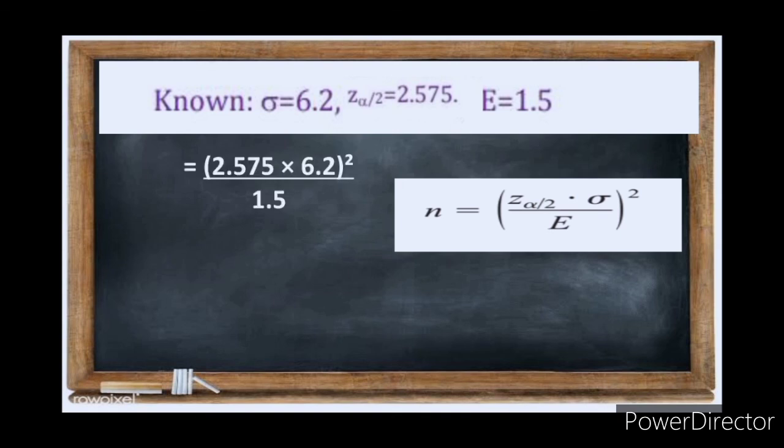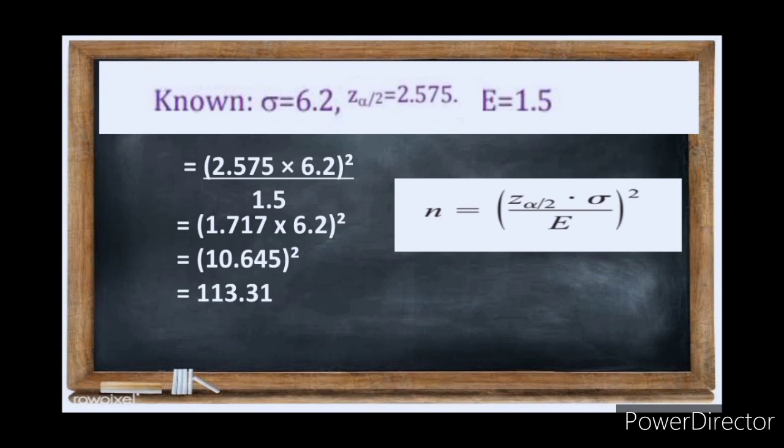And so n is equal to 2.575 times 6.2 over 1.5, squared, which is equal to 1.717 times 6.2, squared, which is 10.645 squared. And n is equal to 113.31, and n is equal to the next whole number of the sample size, which is n equal to 114.